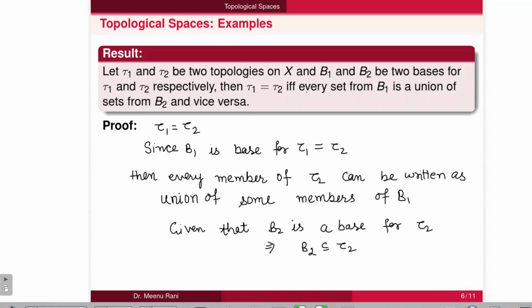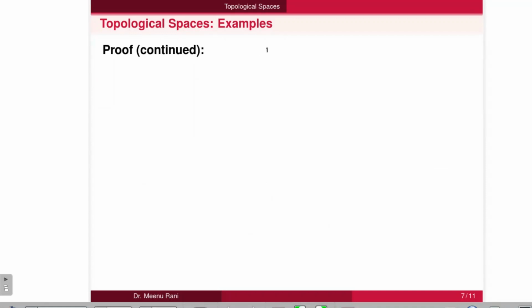Now for the converse part, let us take that every set from B1 is a union of sets from B2 and vice versa. Then we need to prove that tau 1 is equal to tau 2. For this, first we take an arbitrary member U from tau 1, and it is given that B1 is a base for tau 1.